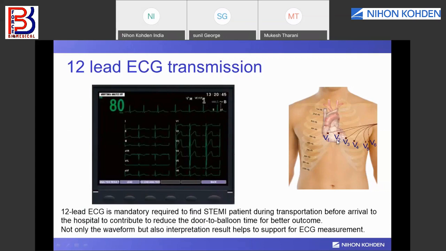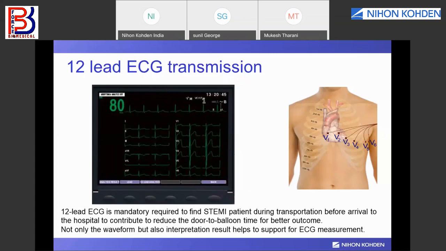We call it STEMI transmission. ST stands for the ST values of the PQRST of each lead, and EMI stands for elevated myocardial infarction, to know before the patient arrives at the hospital whether the patient has STEMI or not.